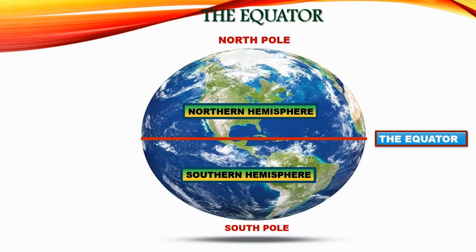Towards the north and south of the equator, parallels of latitude progressively become smaller and smaller. On the globe and also on the earth, at the north and south ends of the earth's axis, they appear as points. These are called the North Pole and the South Pole.